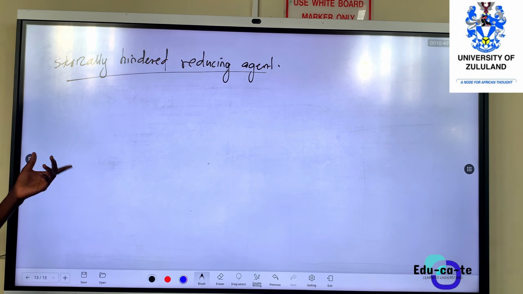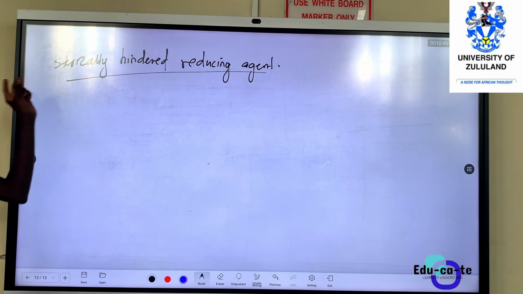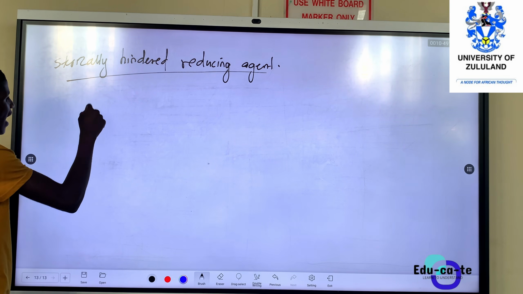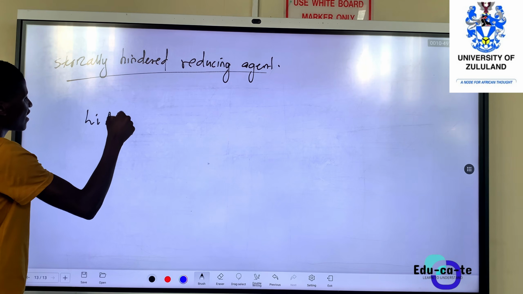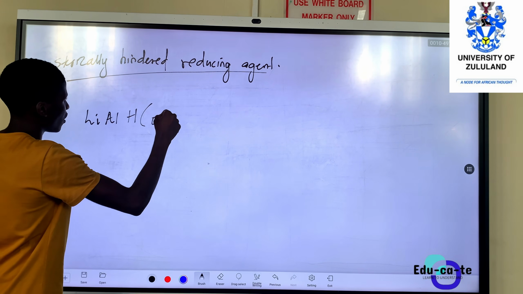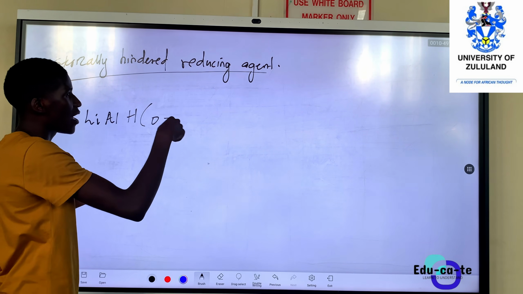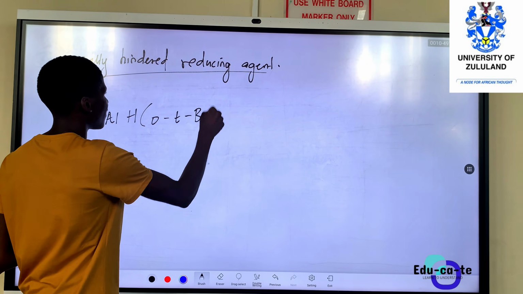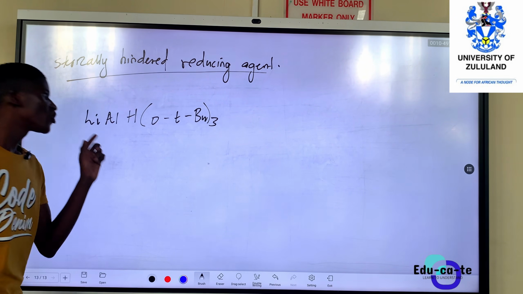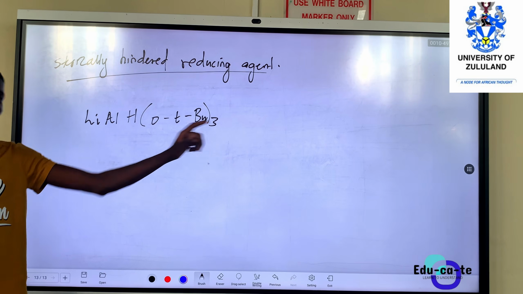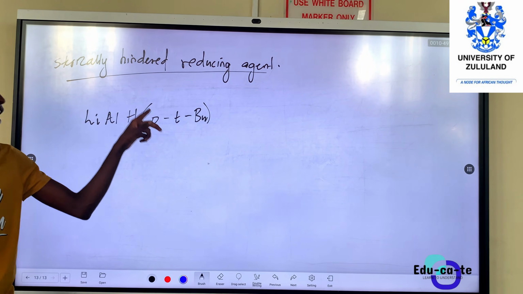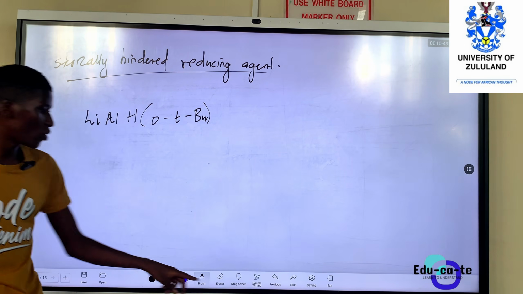Similarly here, the example of a sterically hindered reducing agent that you can take is LiAlH(OtBu)3.